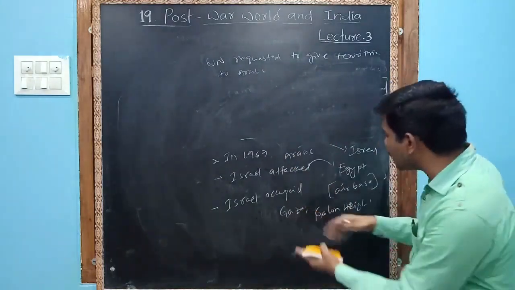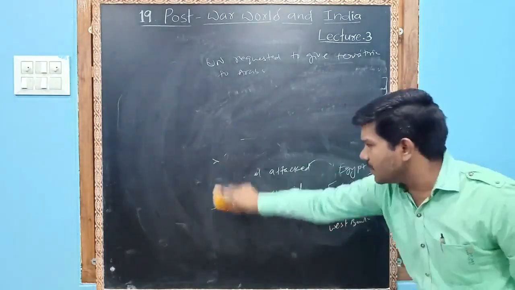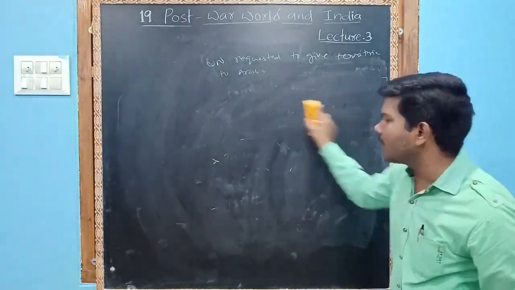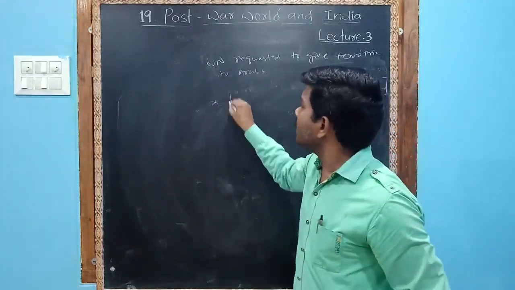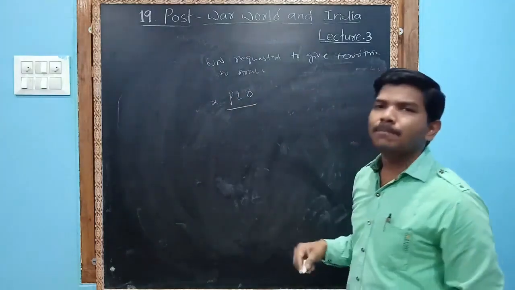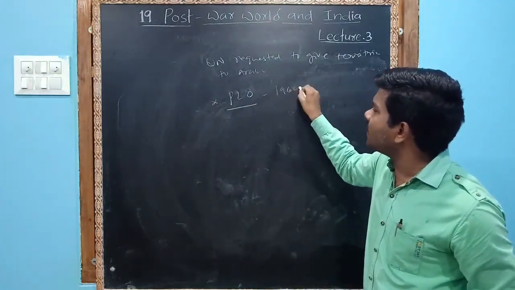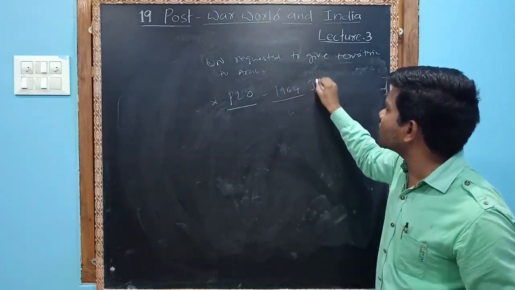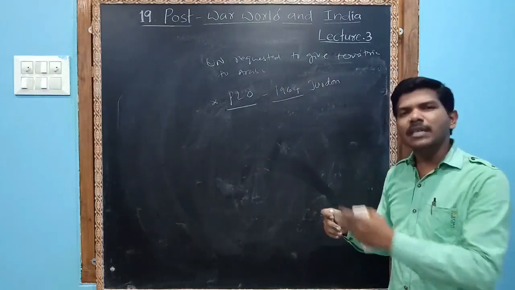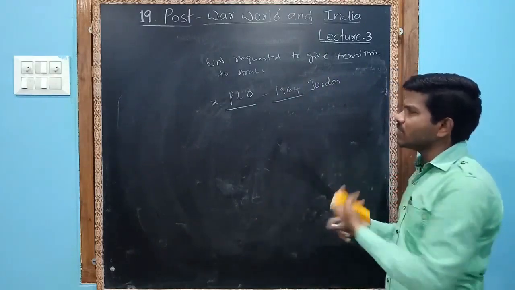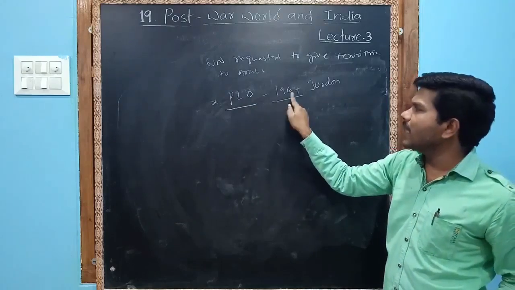So Israel did not give the Gaza, Golan Heights and West Bank areas to the Palestinians. Then again this problem became a very big problem. Again it came up at the time of the PLO. PLO means Palestine Liberation Organization. The Palestine Liberation Organization was set up in 1964 in Jordan. Where is Jordan? Jordan is in West Asia. The PLO, Palestine Liberation Organization, was set up in 1964.